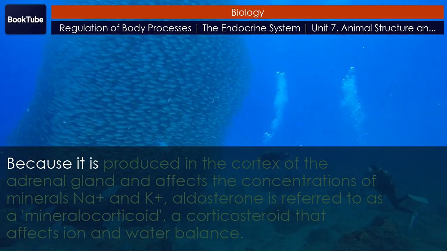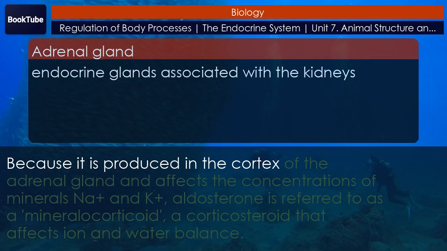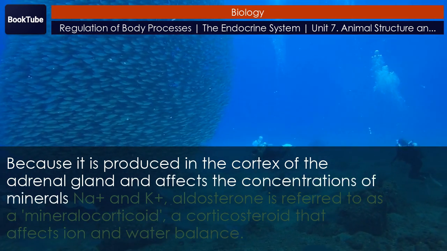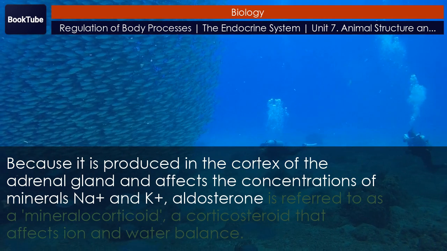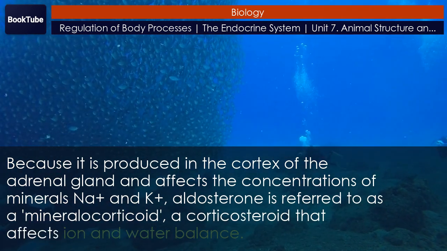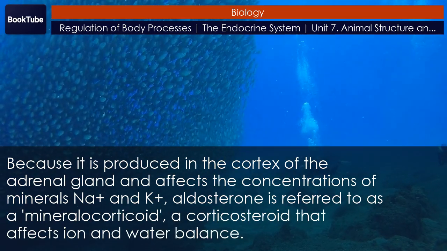Because it is produced in the cortex of the adrenal gland and affects the concentrations of minerals Na+ and K+, aldosterone is referred to as a mineralocorticoid, a corticosteroid that affects ion and water balance.